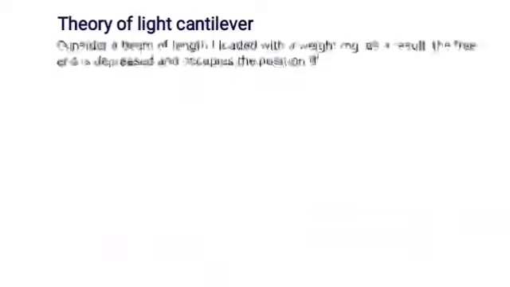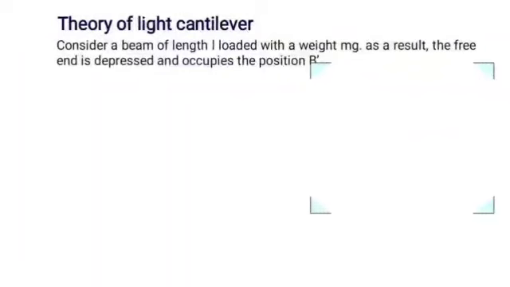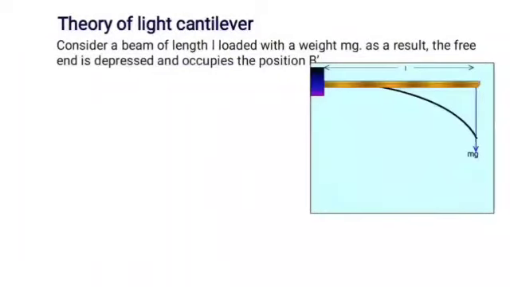Theory of cantilever. Consider a beam of length L loaded with a weight mg. As a result, the free end is depressed and occupies the position B. Consider a point P at a distance x from the fixed end.